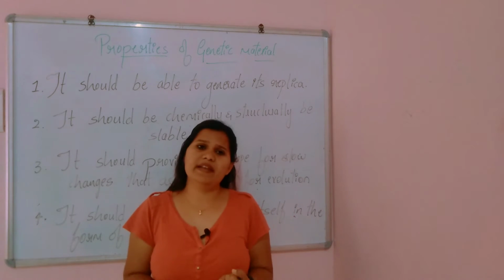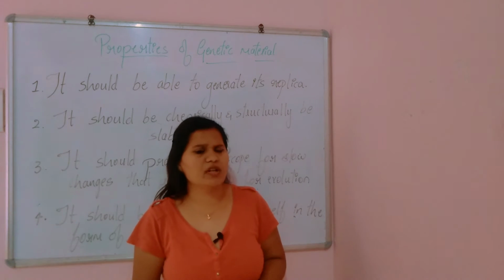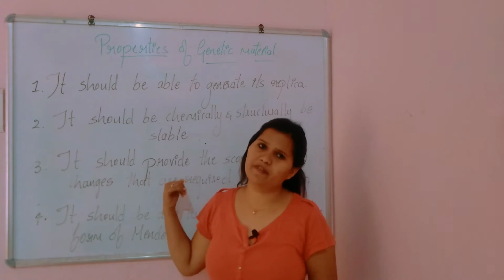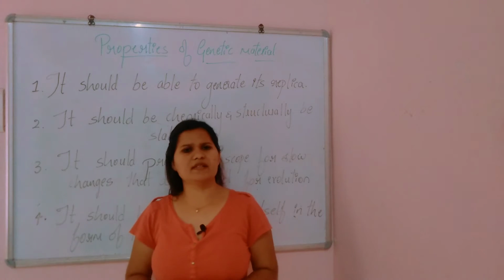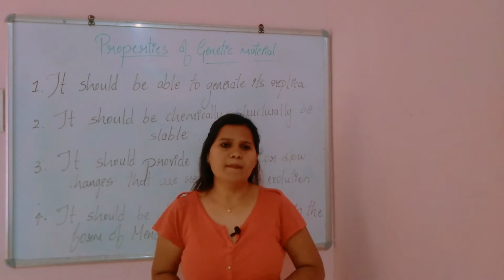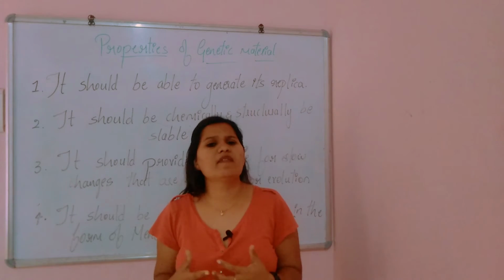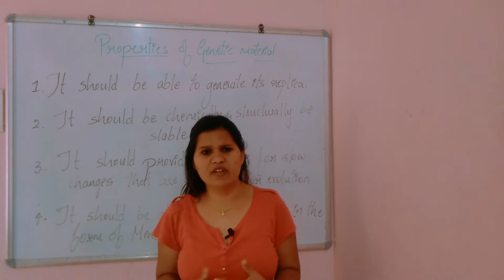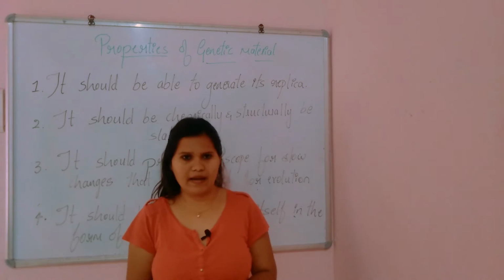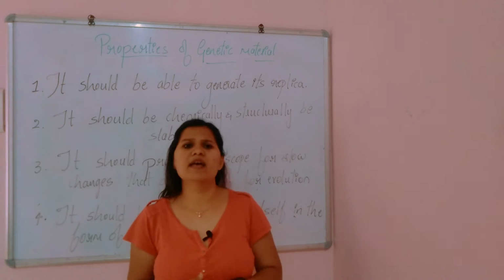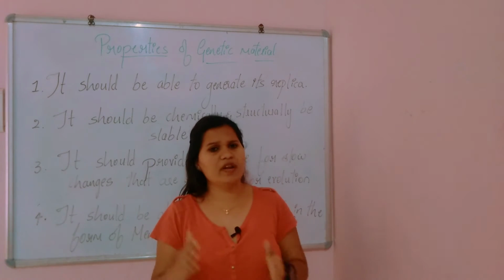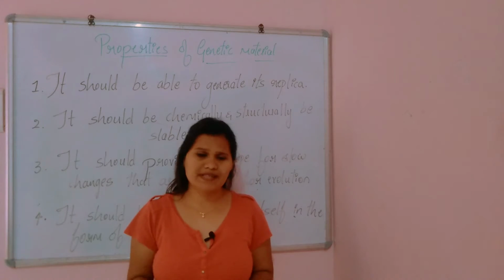DNA and RNA both are structurally and chemically stable, hence they hold good for this property. But in some cases RNA is not as stable as DNA, because RNA replicates very fast and the mutation changes are very fast. So DNA is more stable than RNA, but both hold good for this property.